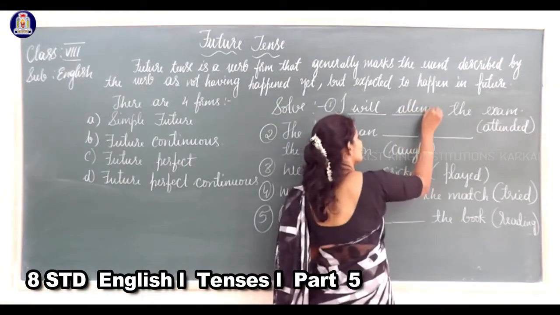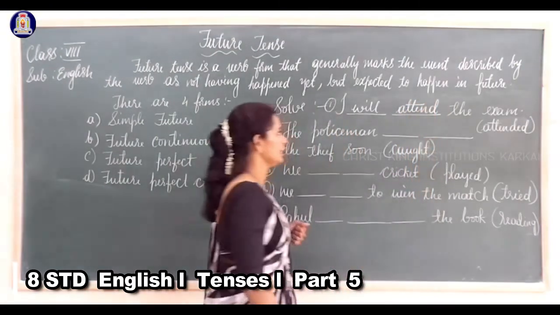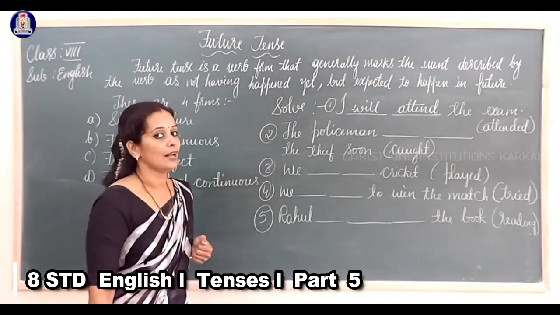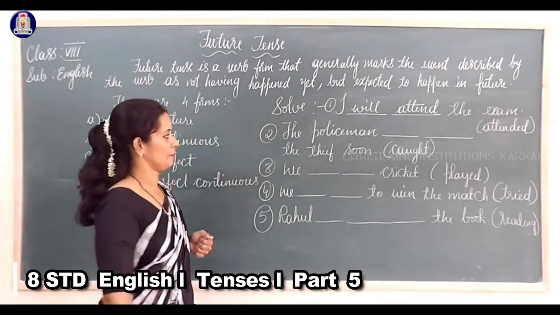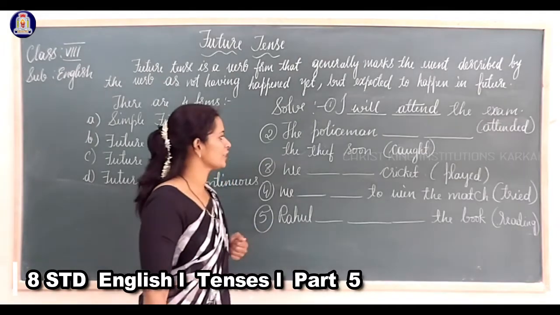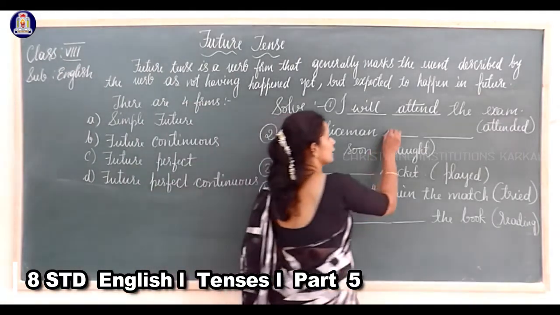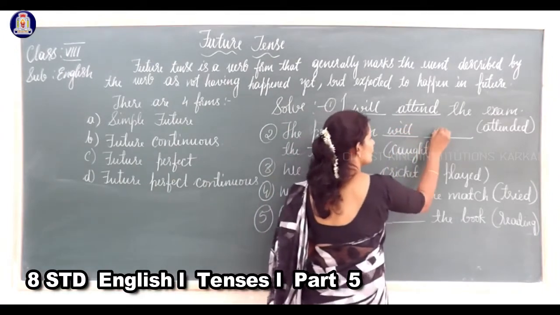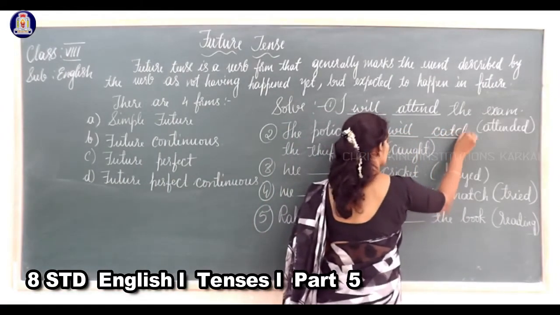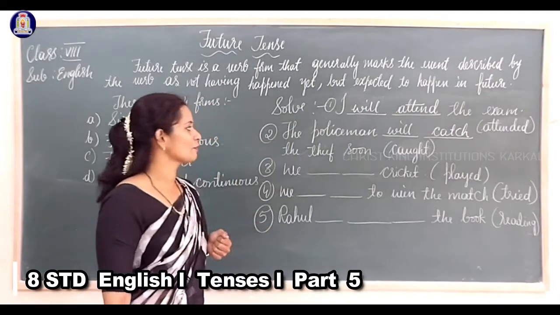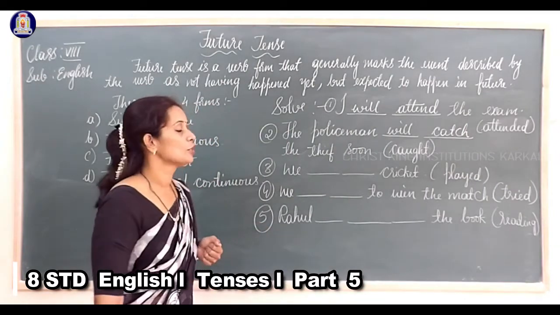I will attend. Clear? I will attend the exam. Next one. The policeman dash the thief soon. Caught is there. Change it now. The policeman will catch the thief soon.